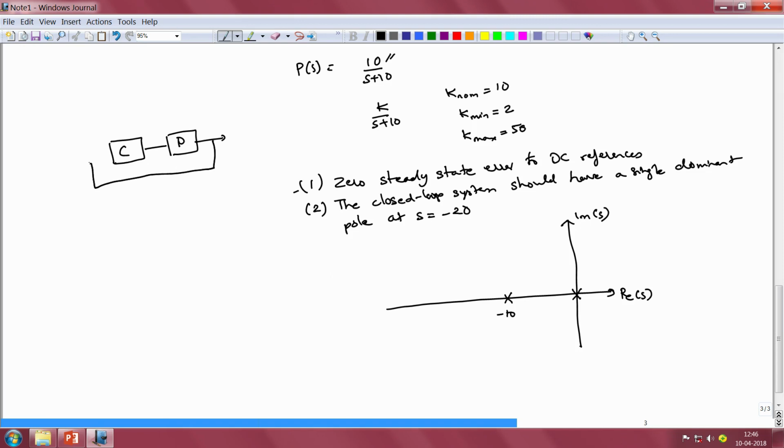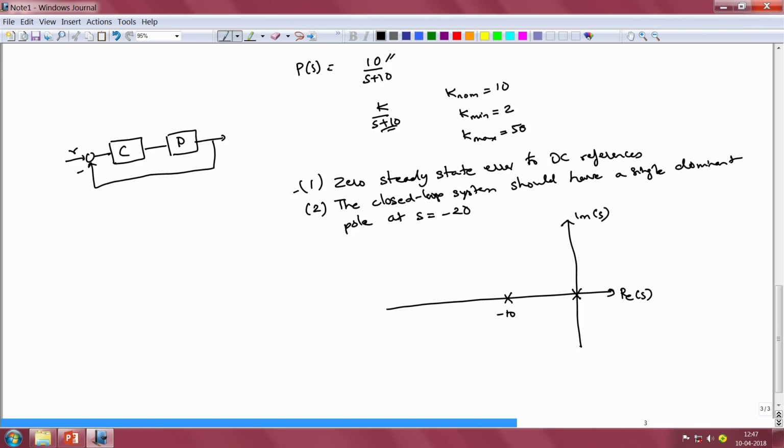So, for the moment we are assuming that we have a 1 degree of freedom control structure, just to understand the fact that it is not possible to make sure that these specifications are met in the presence of plant uncertainty. So, when we have an uncertain plant, or a plant whose gain is not known and can vary anywhere between the limits of 2 and 50, then these particular specifications cannot be met.